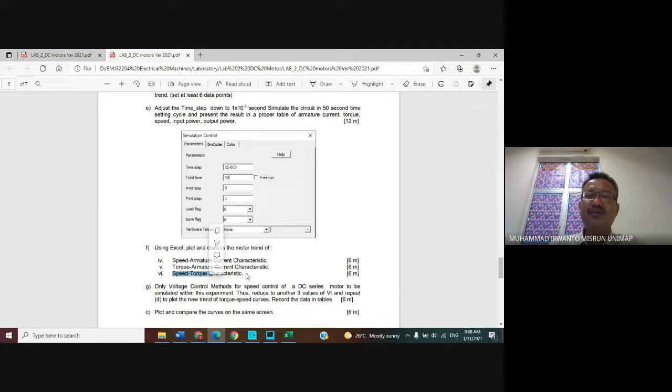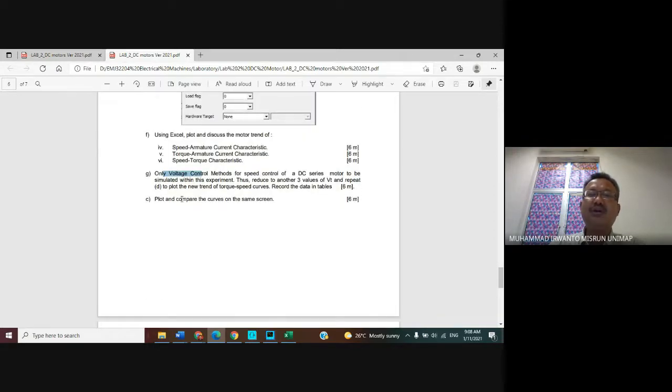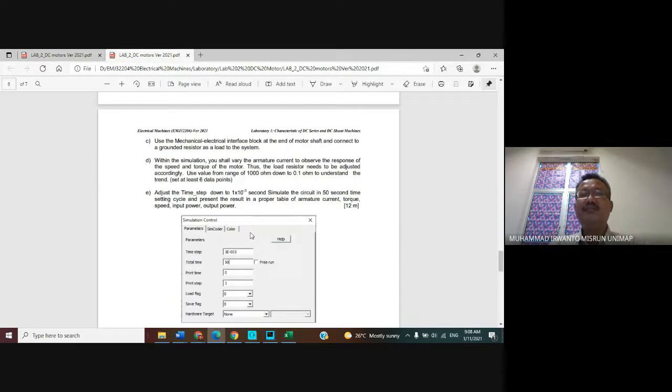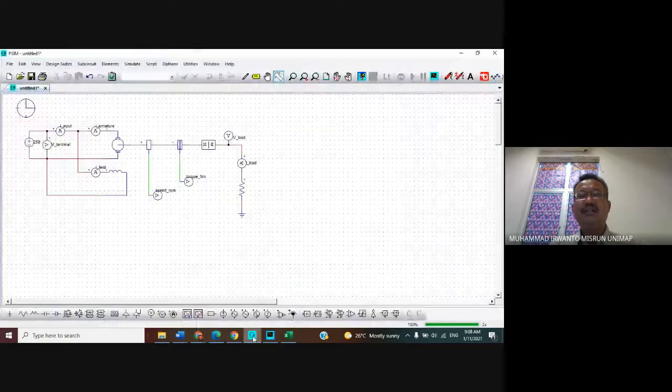And then to control, please adjust the terminal voltage for this series DC motor, for the 3 values it asks. If earlier it was 250 volt, adjust to whatever is required. Then plot the curve of the torque versus speed. So the method is the same, the second one works the same.